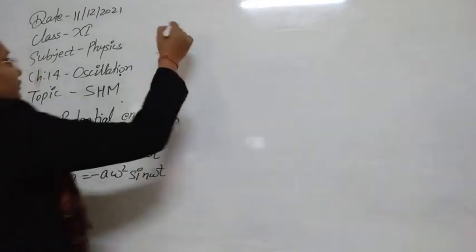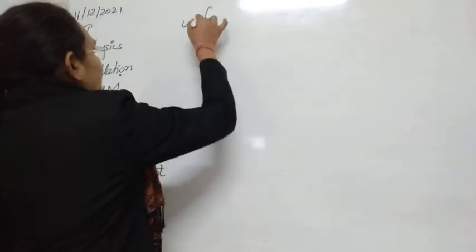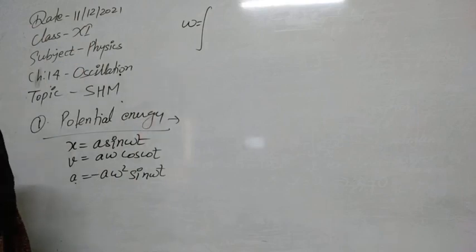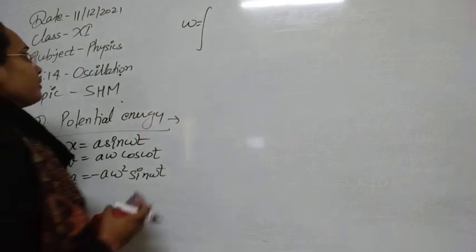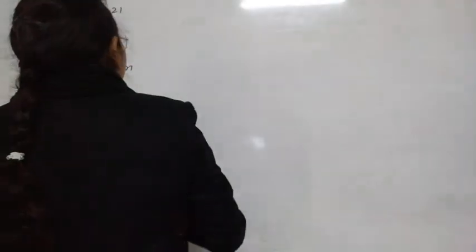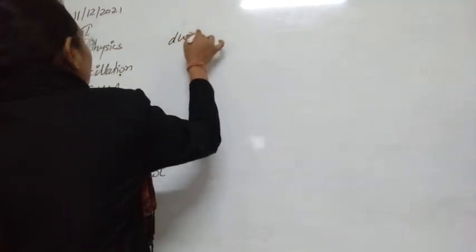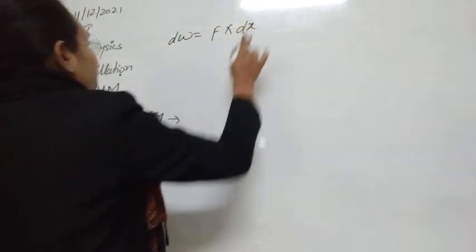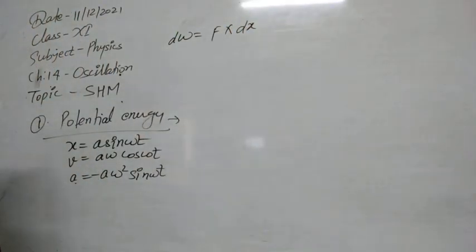So first let's see the small work done to displace the system. Suppose dW is the small work done; that will be force times the small displacement we have made in the system.